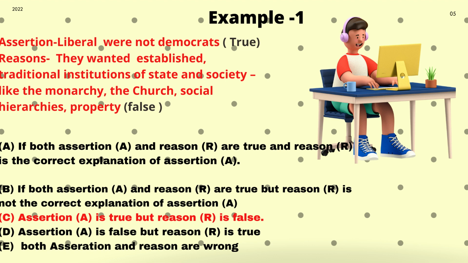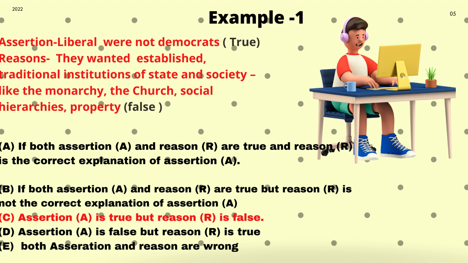Let's look into the first option A. If assertion and reasoning are both true, my God, that is not at all possible. Here, one is true and the other is false. So just discard A. Go to option B. Again, assertion and reasoning are true. No, not at all. Discard that.